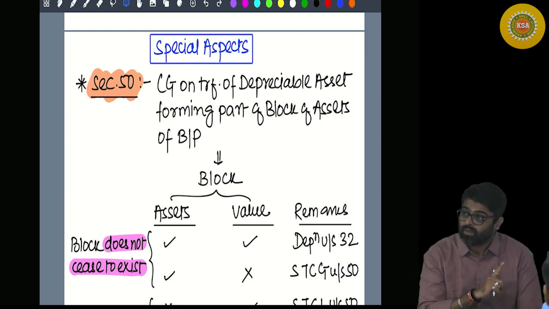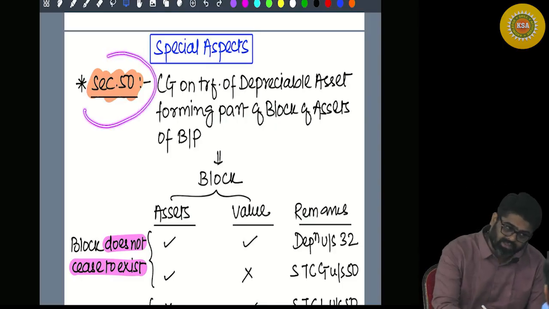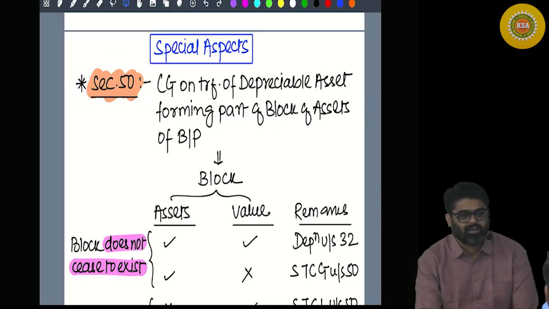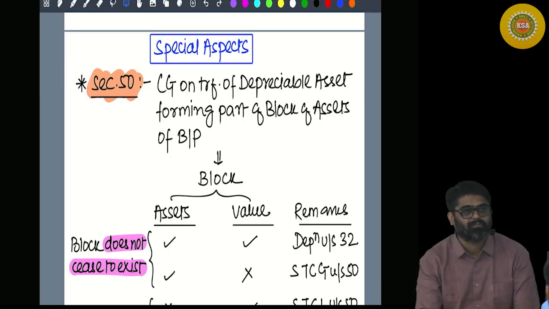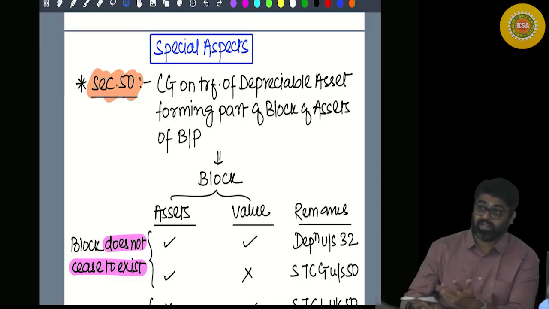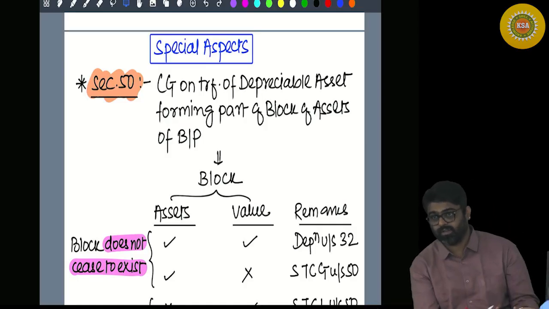But you will come to the capital gains head, you will come under section 50, if there is value still remaining in the block but no assets remaining in the block. It will be treated as your short-term capital loss. Assets are not remaining and there is value in the block, yes or no?